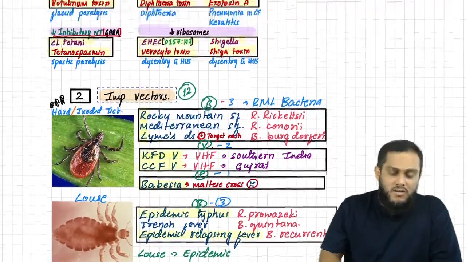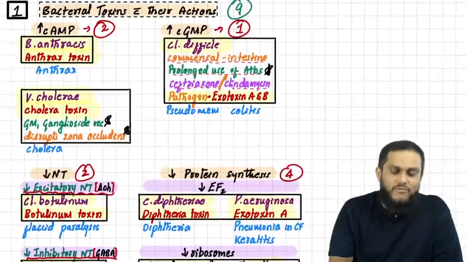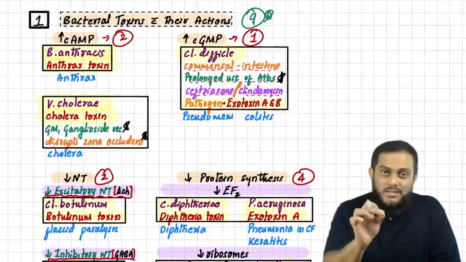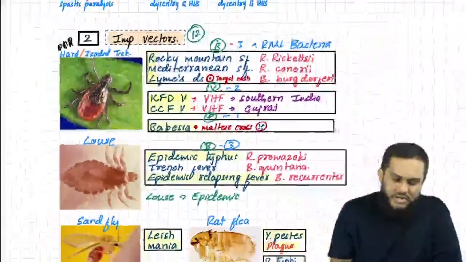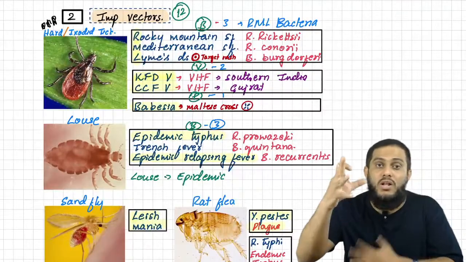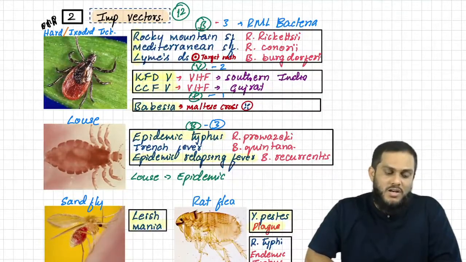So toxins, they act by 4 mechanisms, but we have covered 9 toxins by 9 bacteria. So vectors, important vectors, I have shown you only 4 here, but with those 4 important vectors, we have covered how many organisms? Sir, 12 organisms. 12 organisms.